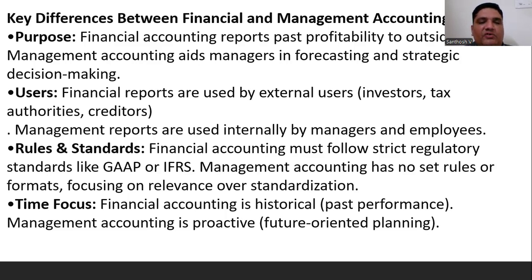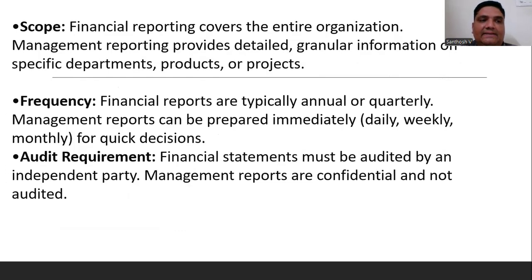Next point, time focus. Financial accounting is historical, past performance. Management accounting is proactive, future oriented, with projection, planning, etc. Coming to the scope, financial reporting has a limited scope in the organization. Management reporting provides detailed information on specific departments, for example the inventory department, and different sets of departments, products, projects, etc. Each and every individual thing is of concern.